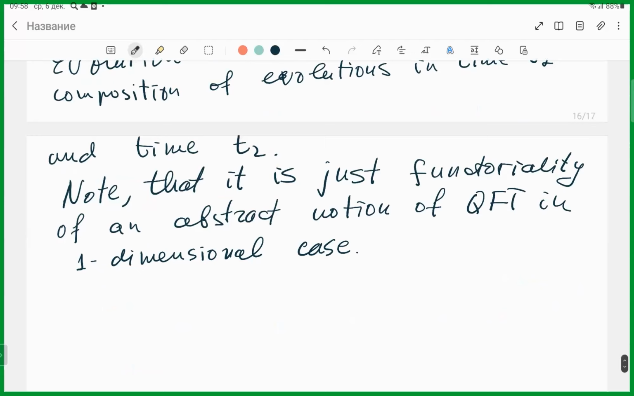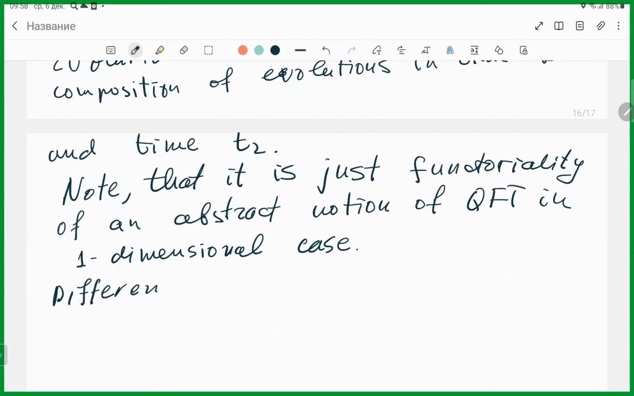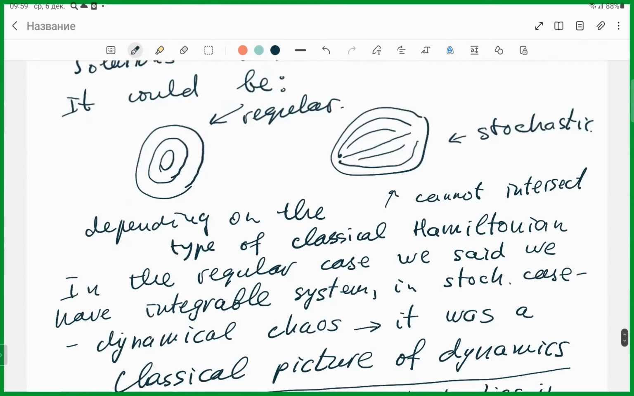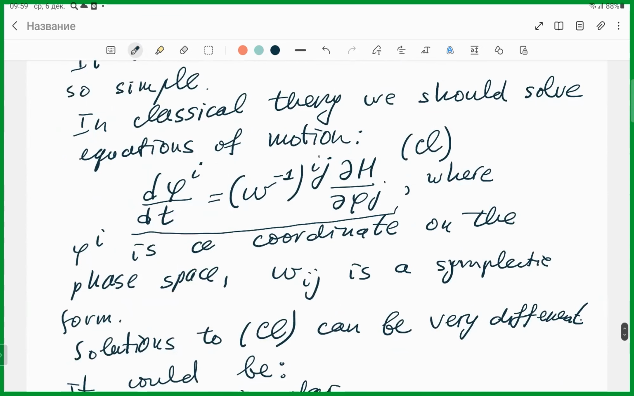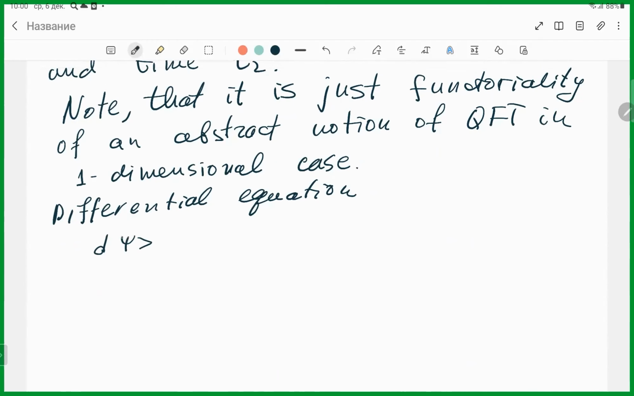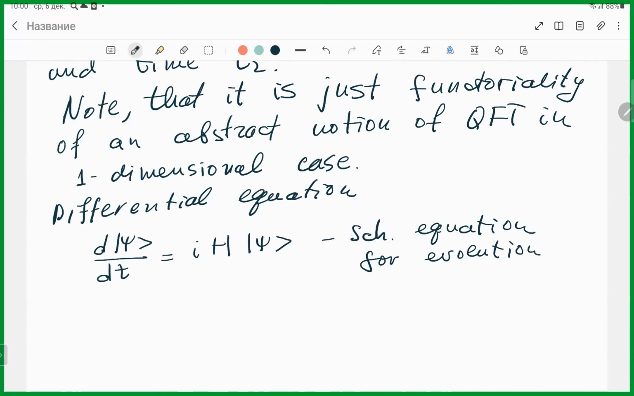And the final thing that I would like to write is the differential equation. I need to match the classical equation. Okay, I don't want to move it. I want you to have a look at it. Once again, I would like to say that in classical theory, we do not have a global solution, global in time. We have only a differential equation. In quantum mechanics, we have a global solution. But having a global solution, we can write down a differential equation. And this differential equation is d psi over dt equals iH psi. And this is called the Schrödinger equation for evolution of a state.